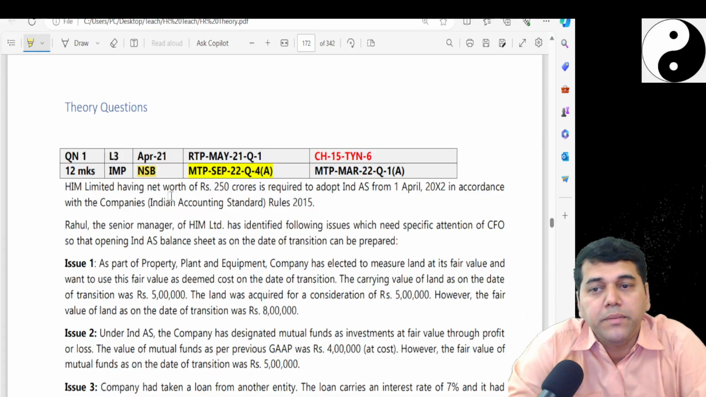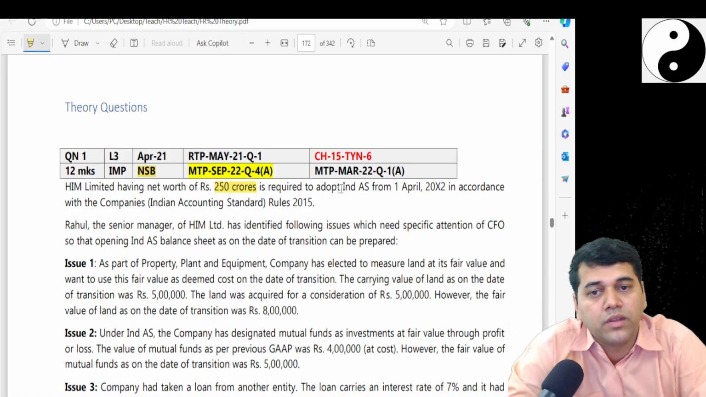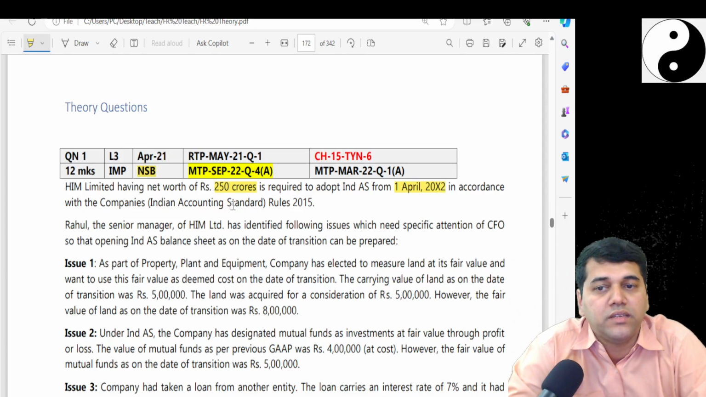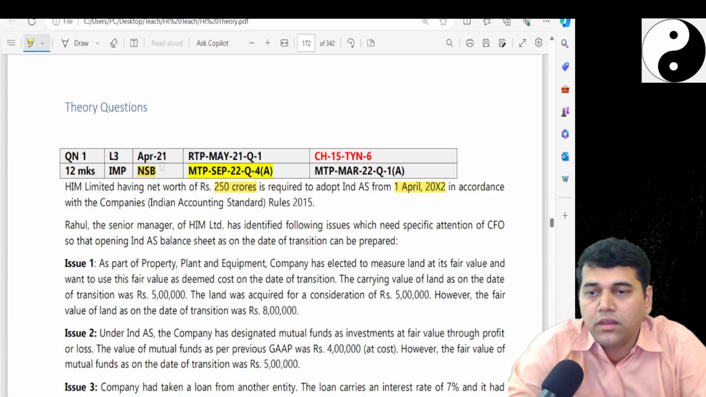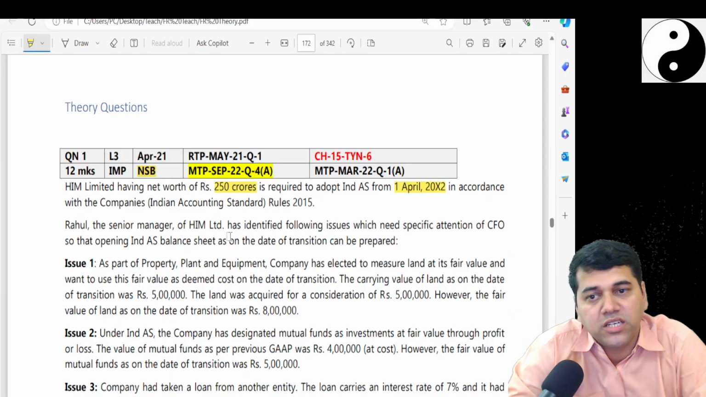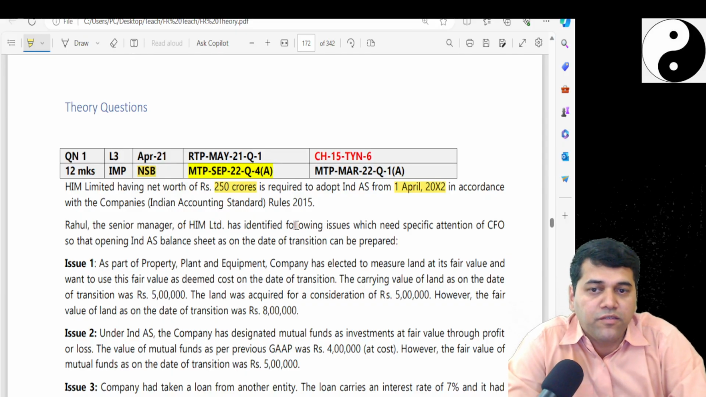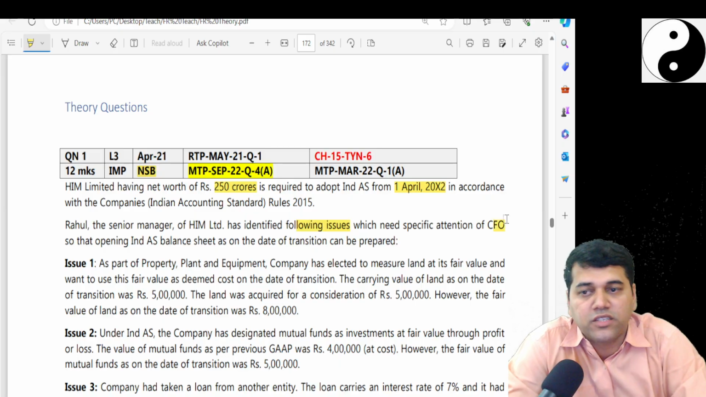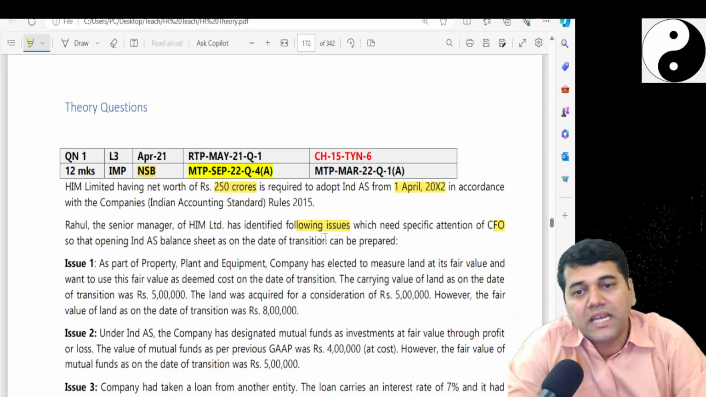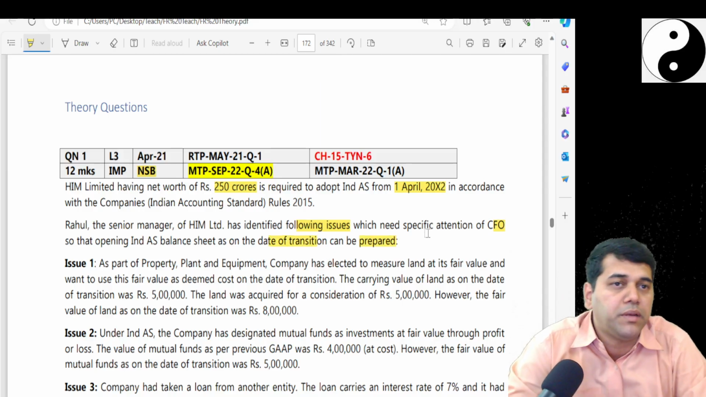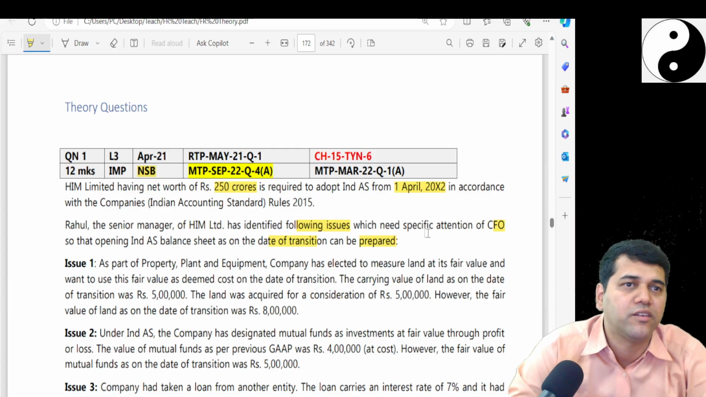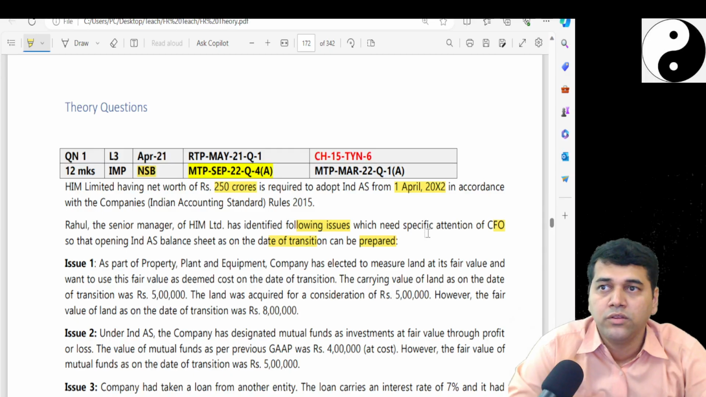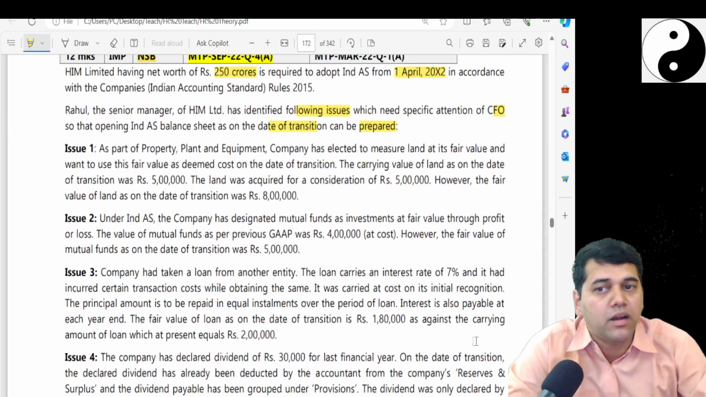Now, HIM Limited is having net worth of 250 crore, and they have to adopt from 1st April 2012 as per the company's Indian Accounting Standard rules. Okay, this is your transition date. Rahul, the senior manager of HIM, has identified the following issues which need specification of the CFO so that the opening balance sheet on the date of transition can be prepared. Like we have already prepared on the transition date, correct? Adjustment to the retained earnings and all.